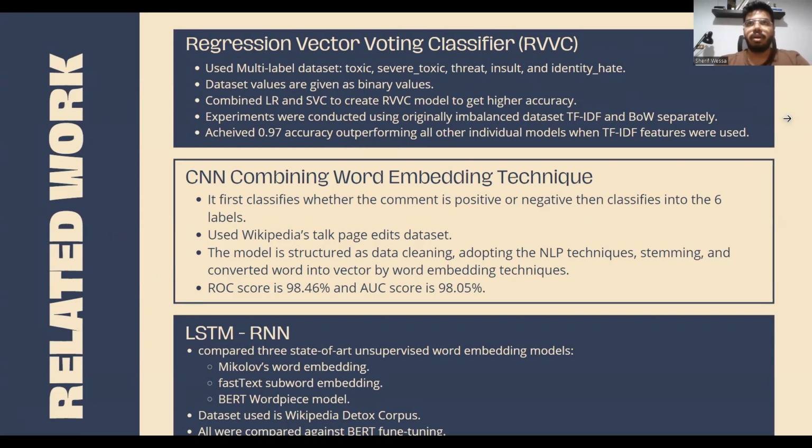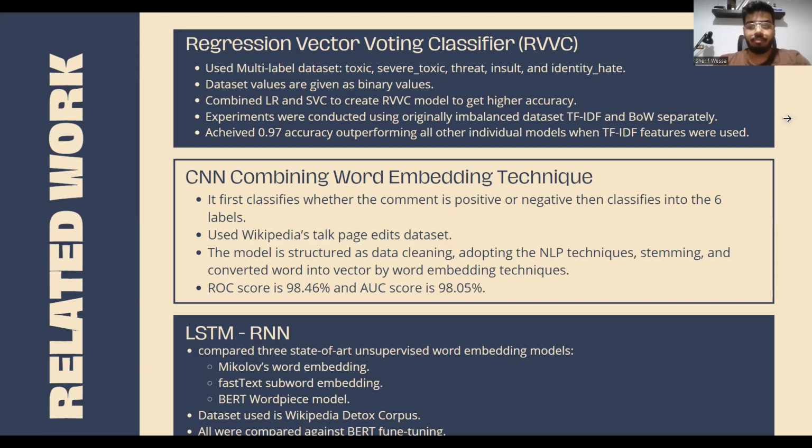In this approach, they combined two models, which are logistic regression and the SVC, which is a support vector classifier, to get the RVVC ensemble model with higher accuracy that reached 97% when it was used with the TF-IDF. TF-IDF is a statistical method for NLP techniques that is used to determine how many relevant words are in a corpus. However, the disadvantage of this ensemble is that it has very high computational complexity.